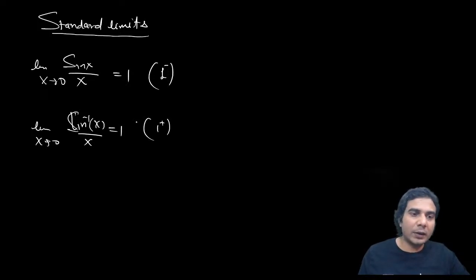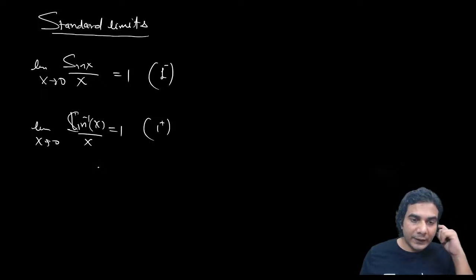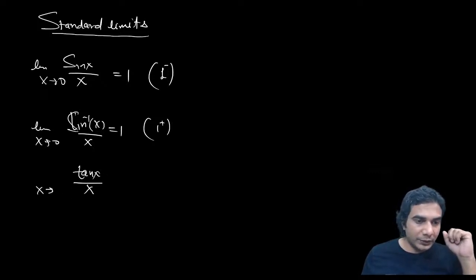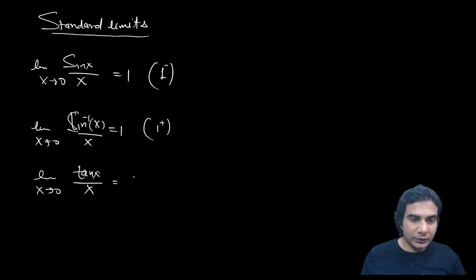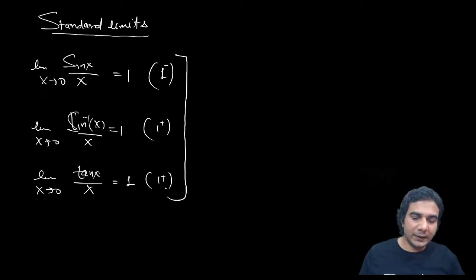It was slightly greater than 1. So if we take the greatest integer of this, it will become 1. Next we did tan x upon x when x is approaching 0, and that is going to be 1, and that was also 1 plus. So these three limits we discussed yesterday in my previous session. Now I'll continue with the next standard limit.